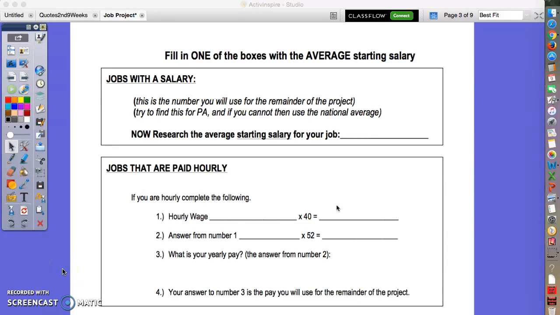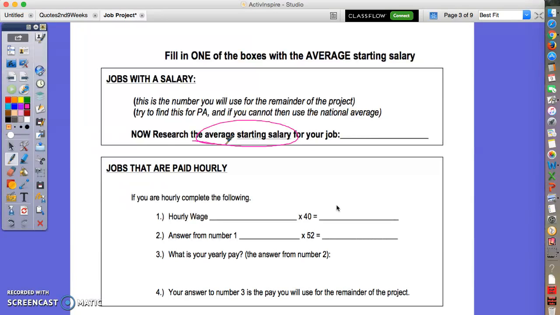So once you have picked the job for this project and done your research, you're now ready to proceed with figuring out the salary. The salary that you had before was the median salary, which is the middle salary for that job. To start, you're going to have to research the average starting salary for your job. When you start out, you're probably going to be making less money than the middle of the people doing that job. So you have to Google this and find out what your job would make on average starting, okay?